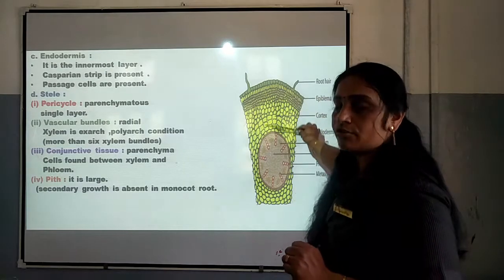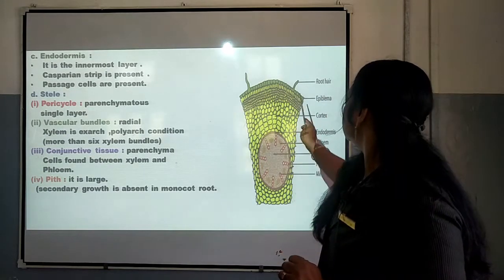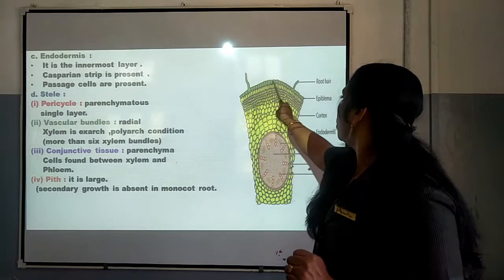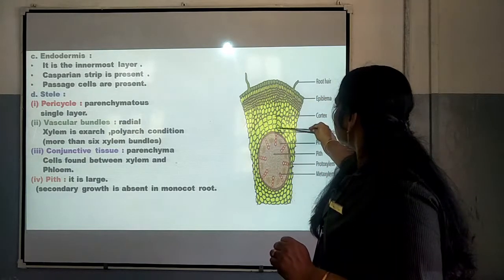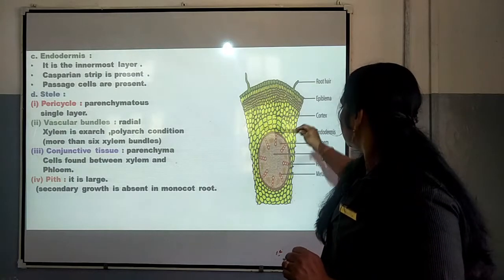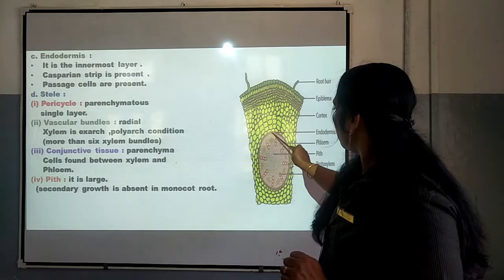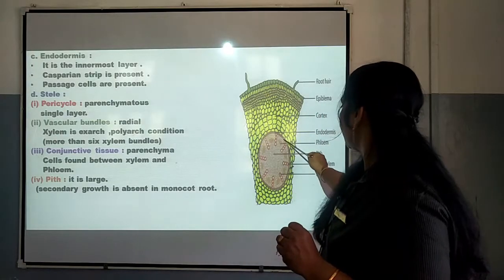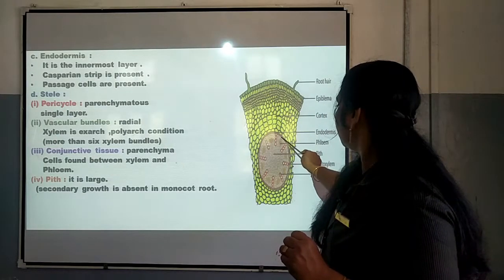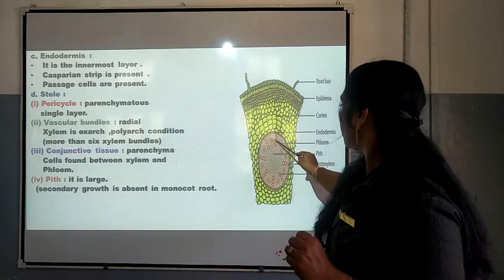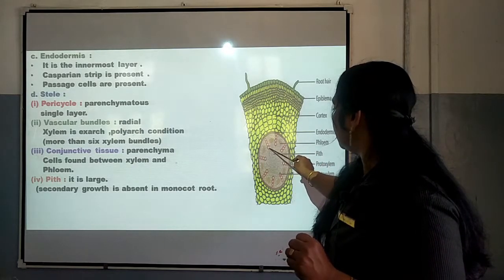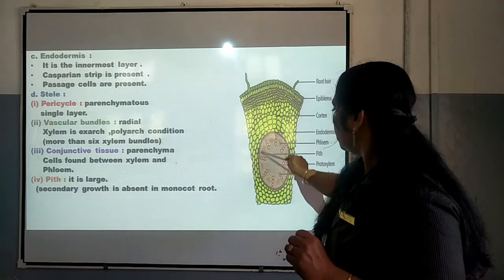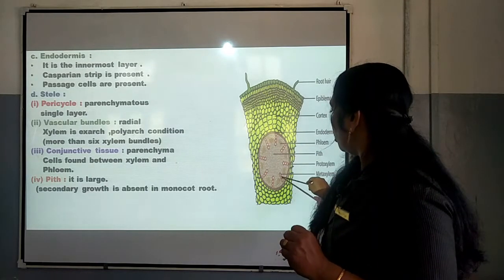This is the TS of monocot root, where we can see root hair as well as epiblema. The epidermis of root is called epiblema. This is the cortex region. This is made up of parenchymatous cells, and this is endodermis, where we can see Casparian strip as well as passage cells, and then comes the pericycle, and later on we can see the vascular bundles. This is xylem and this is phloem. Xylem, phloem, xylem, phloem, they are seen in radial arrangement, alternate to each other.